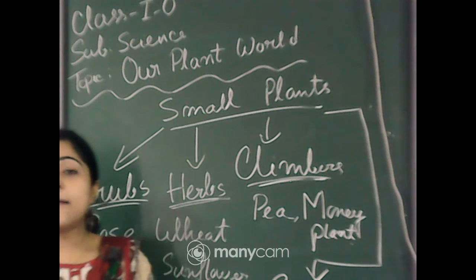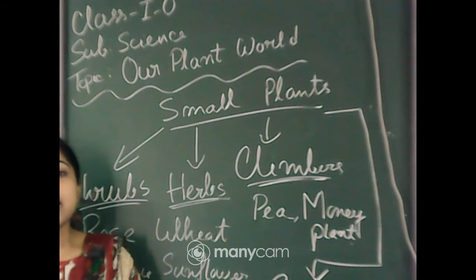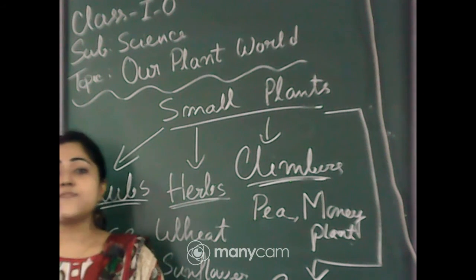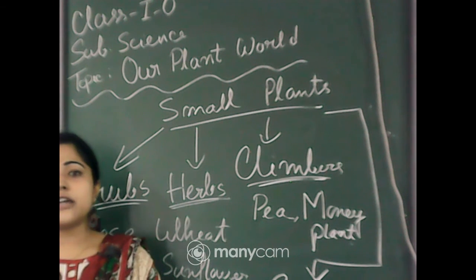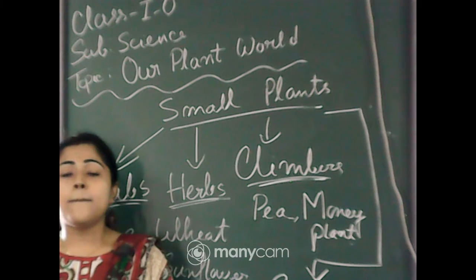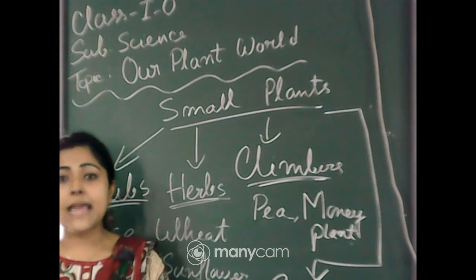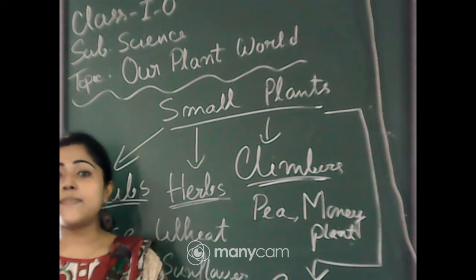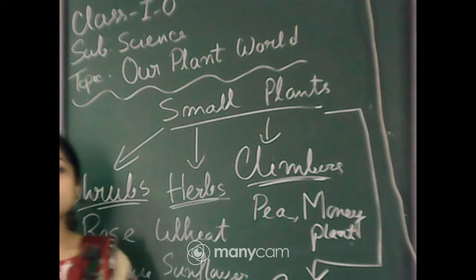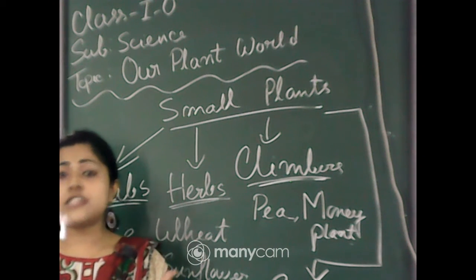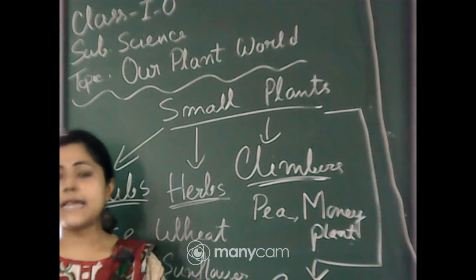Because there are many types of plants which we can see outside of our house and in the neighborhood. Trees are very easy to remember, because we know about the mango tree, banyan tree, neem tree, and they have a very strong stem, and they have a brown colored stem, so we can remember them easily.